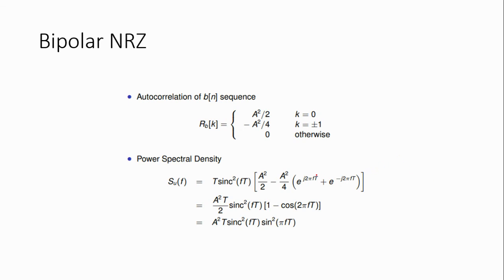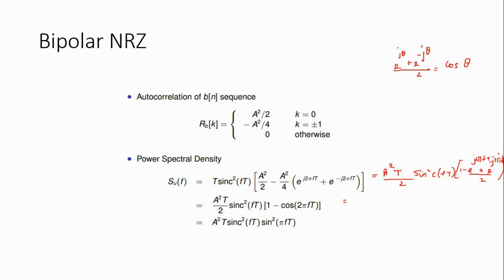So we will get a square T divided by 2 into sinc square of f T into 1 minus e power j 2 pi f T plus e power minus j 2 pi f T divided by 2. We know that e power j theta plus e power minus j theta divided by 2 is equal to cos theta.